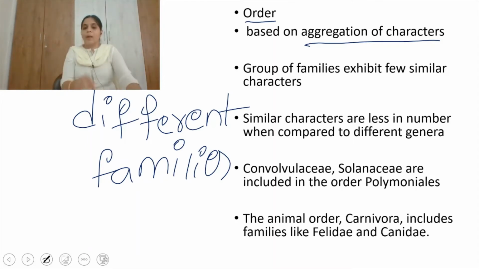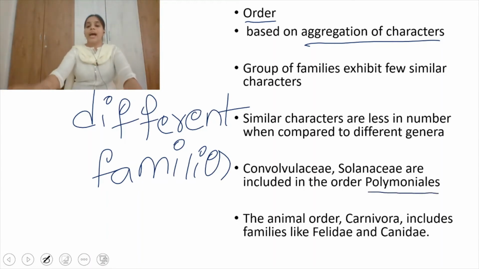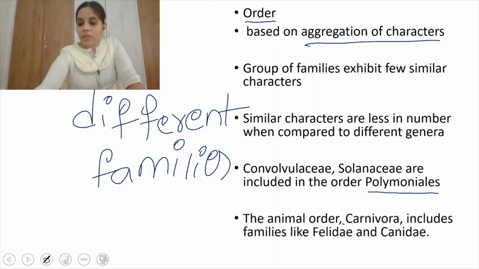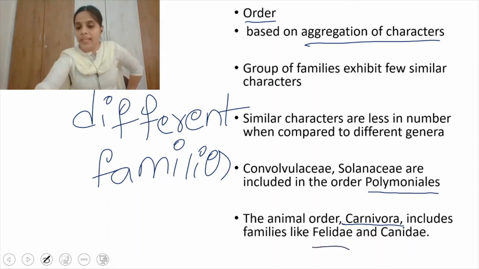For example, the families Convolvulaceae and Solanaceae are included in one order, that is Polemoniales. Like the animal order, Carnivora. In case of animals, we saw that the genus Panthera is there, and the family Felidae. Carnivora includes Felidae and Canidae.